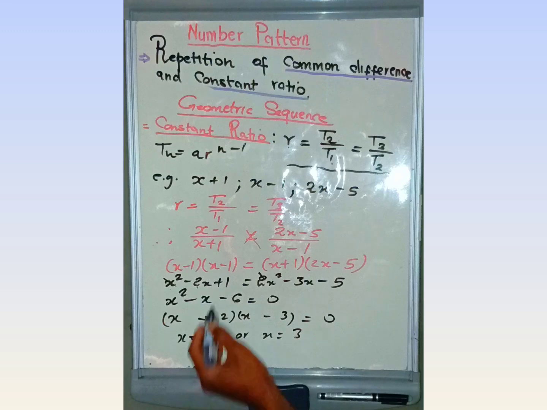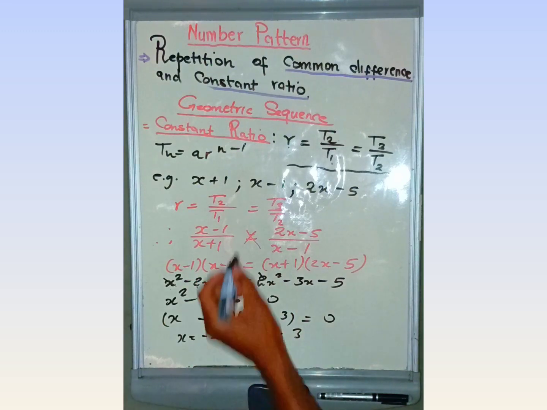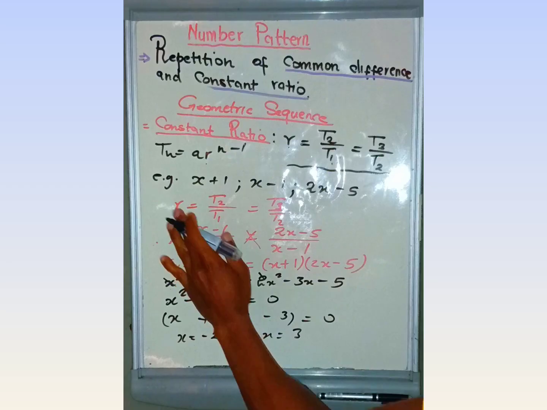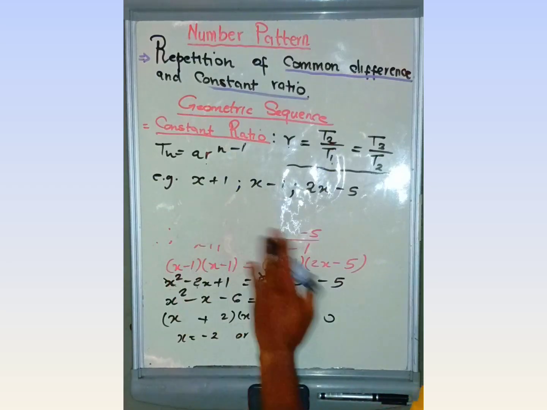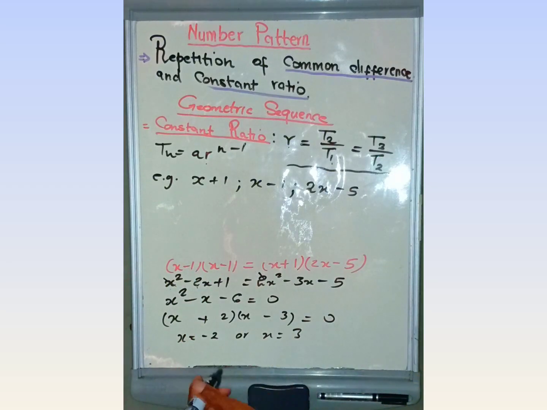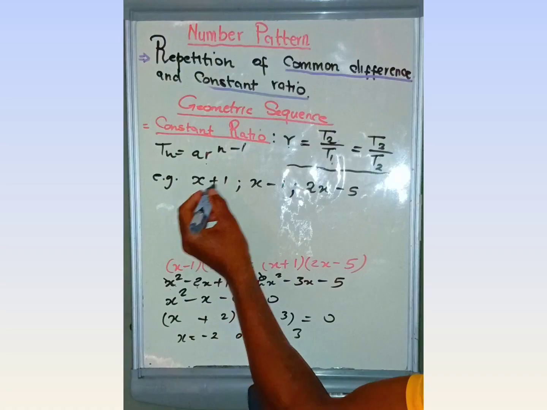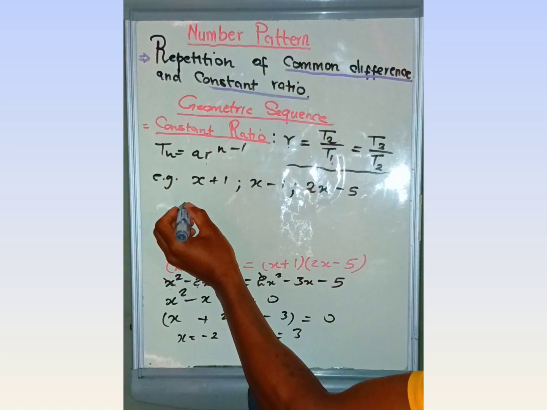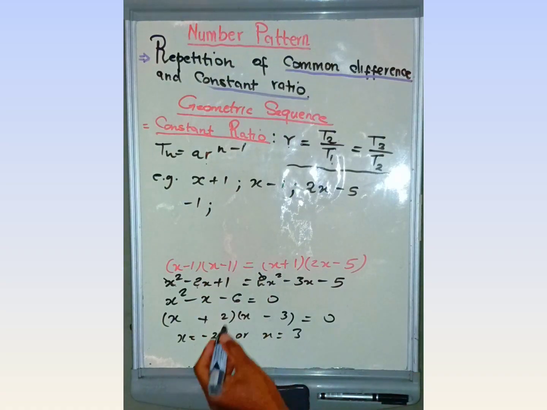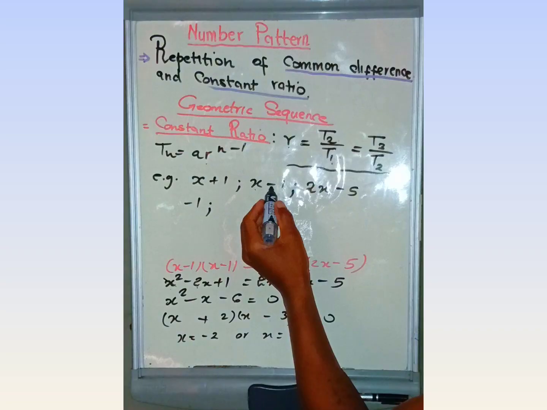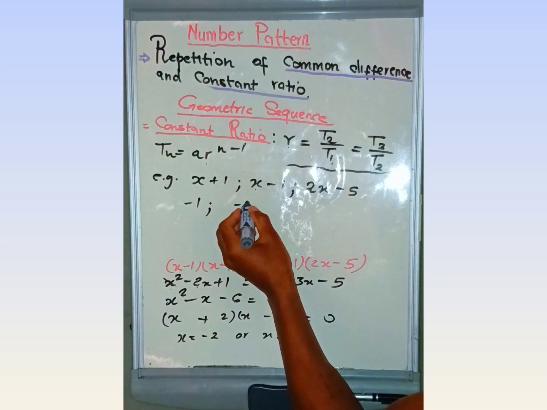Then we substitute negative 2 here. Negative 2 plus 1 is equal to what? Let me erase here, I don't have enough space. Negative 2 plus 1 is negative 1. That's the first term. Then negative 2 minus 1 is negative 3.